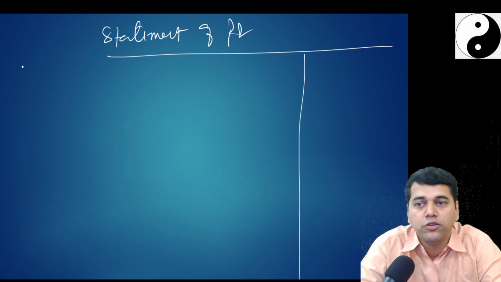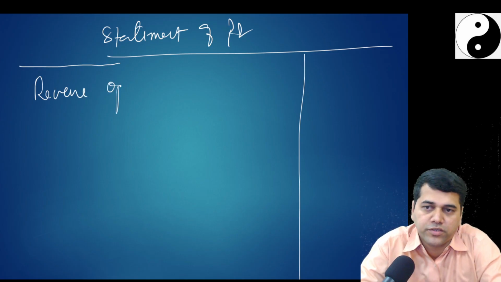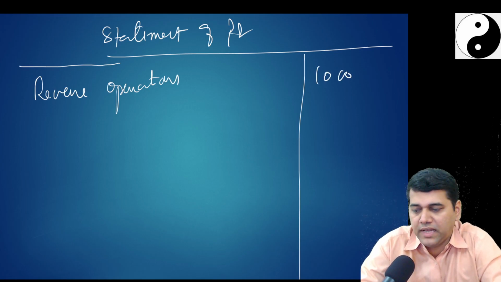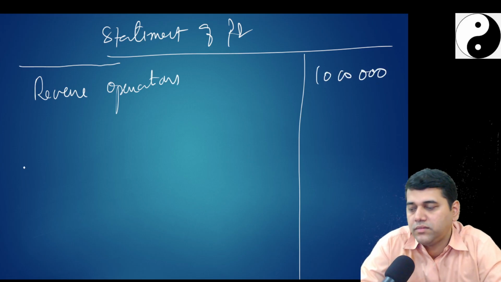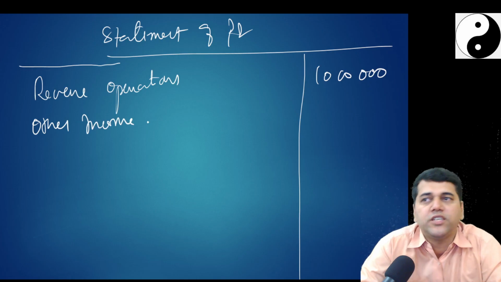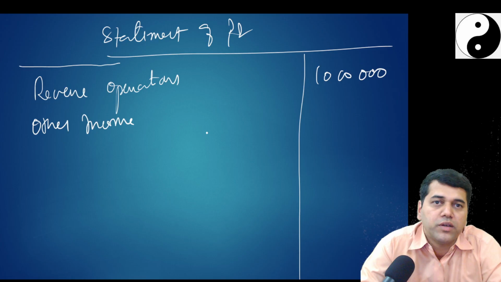As per schedule 3, first is the revenue from operations. How much? 10 lakhs. Then we have got other income. We have got only two headings in schedule 3, revenue from operations and other income. Can you tell how much is my other income?